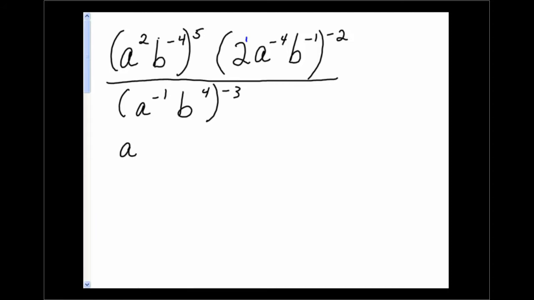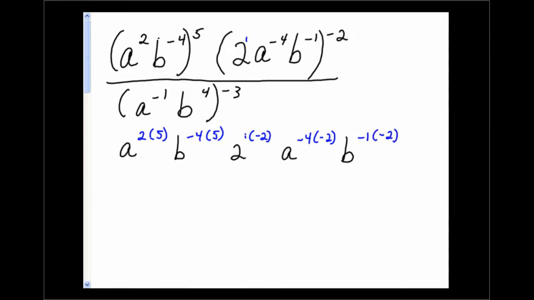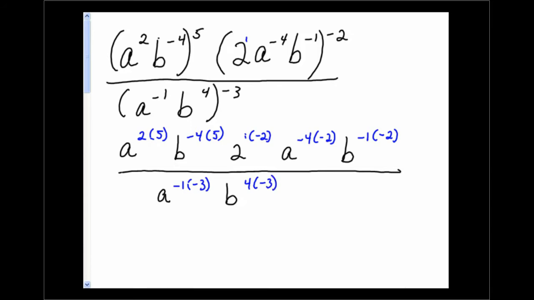So here we'll have a raised to the 2 times 5, b raised to the negative 4 times 5, 2 raised to the 1 times negative 2, because the exponent on our 2 is a 1. Then we'll have a to the negative 4 times negative 2, and then b to the negative 1 times negative 2. In the denominator, we will have a raised to the negative 1 times negative 3, and then we'll have b raised to the 4 times negative 3.